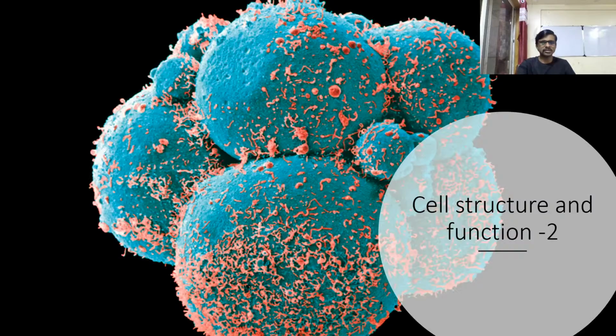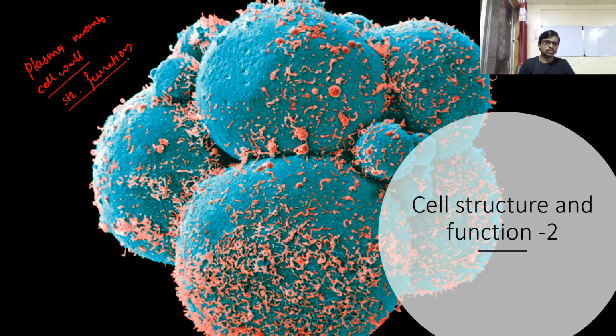So let's start with our lecture, cell structure and function, part 2. In part 1, we already discussed the plasma membrane, cell wall, its component, structure and function also.